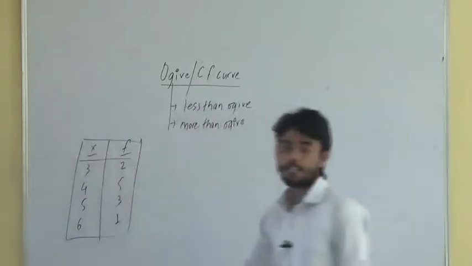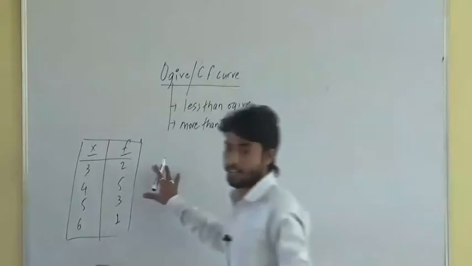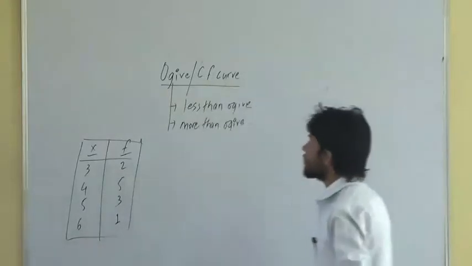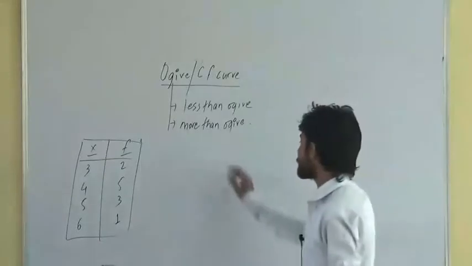So this is the data given here. What type of data is this? Individual data or discrete data or continuous data? Discrete data. This is discrete data given to you. The question is to construct ogive curve. Construct less than ogive curve and more than ogive curve here. Right. Let's see how we can draw it here.